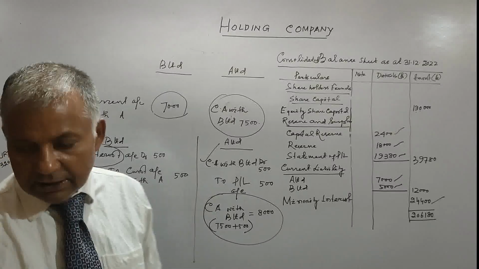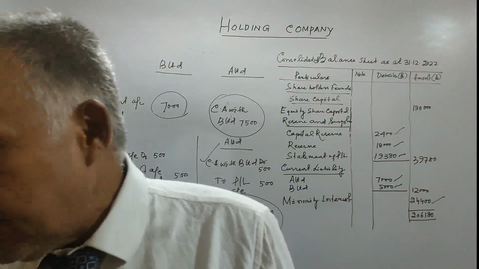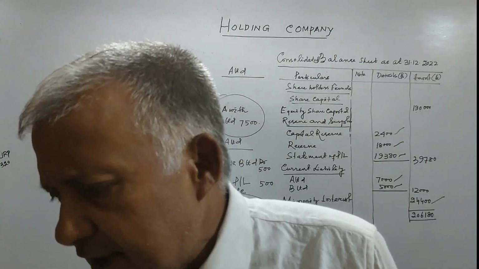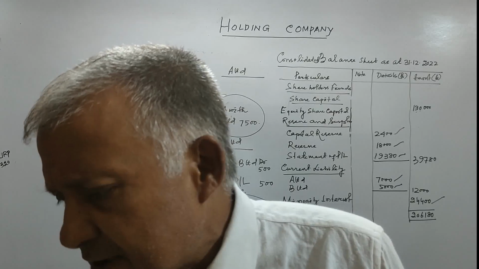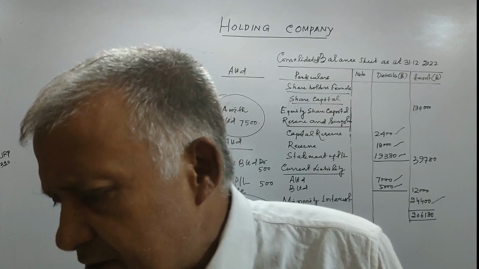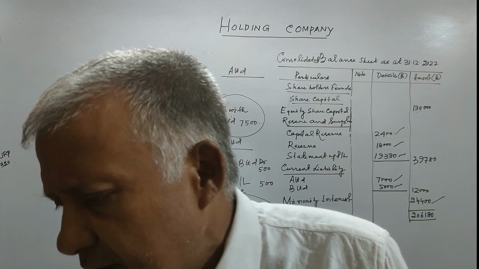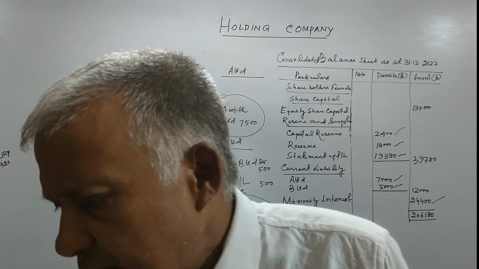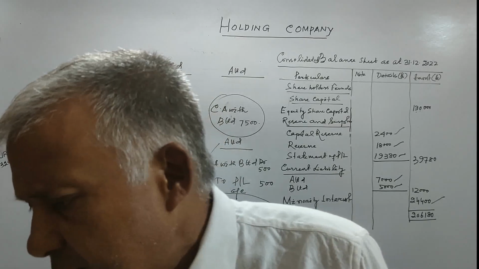Here also another adjustment is there, that is cash in transit adjustment. Cash in transit from B Limited to A Limited was 1,000.